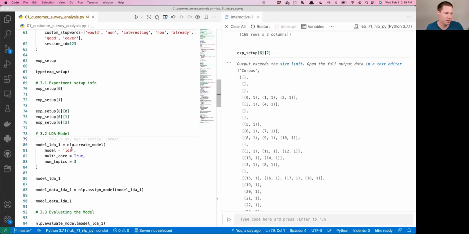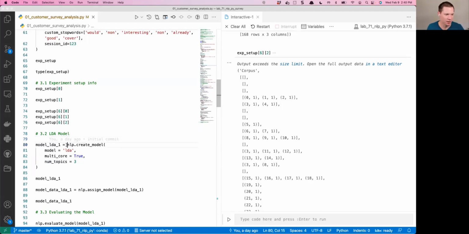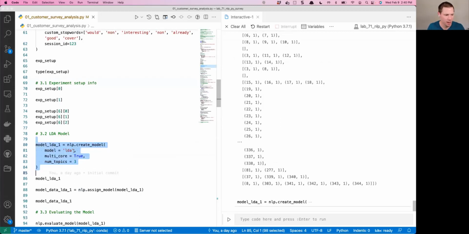So I wanted to set up an LDA model. This is how easy it is to set up, and this is the advantage of using PyCaret: it's literally one line of code here. So nlp.create_model. We're going to create a linear discriminant analysis model while that's running. So it's running right now.